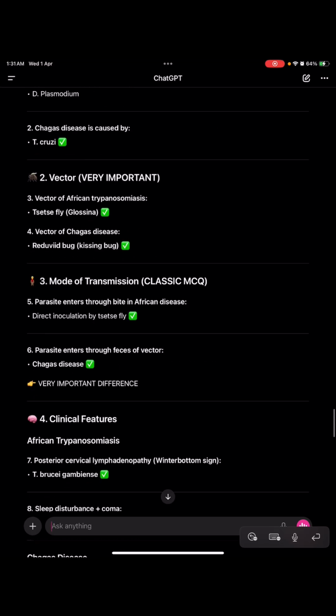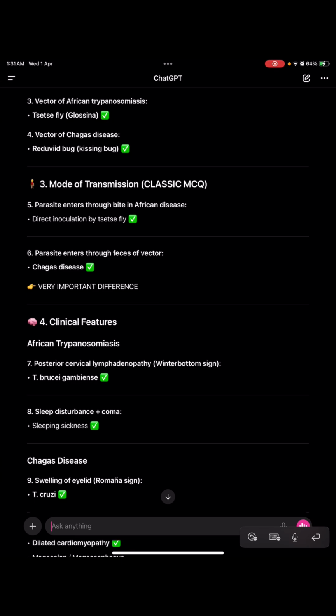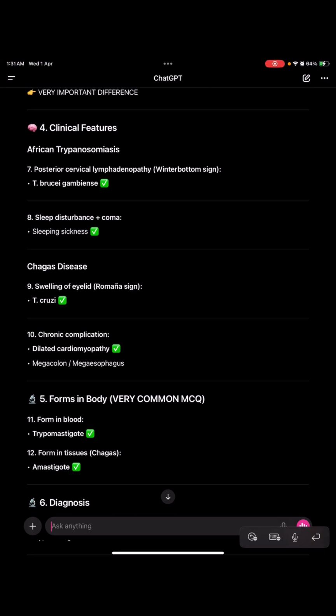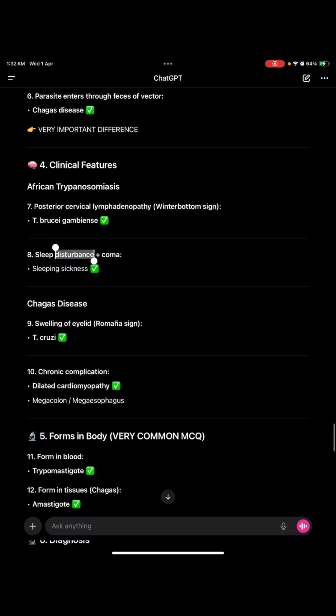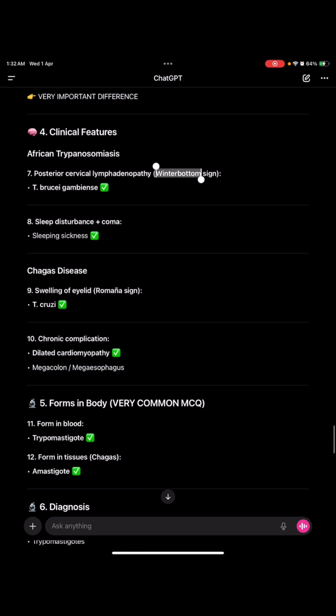So first of all, we have seen two diseases. There are two vectors: one is the tsetse fly, the other is the bug, the kissing bug, the red bug. Mode of transmission is by the bite of the fly and the feces of the kissing bug. Then we saw the clinical features: sleep disturbance and coma in sleeping sickness, and in Chagas disease there is no CNS involvement. Only African trypanosomiasis causes sleeping sickness, coma, and sleep disturbance, and there is the Winterbottom sign, lymphadenopathy at the posterior cervical nodes. In Chagas it is the Romana sign.